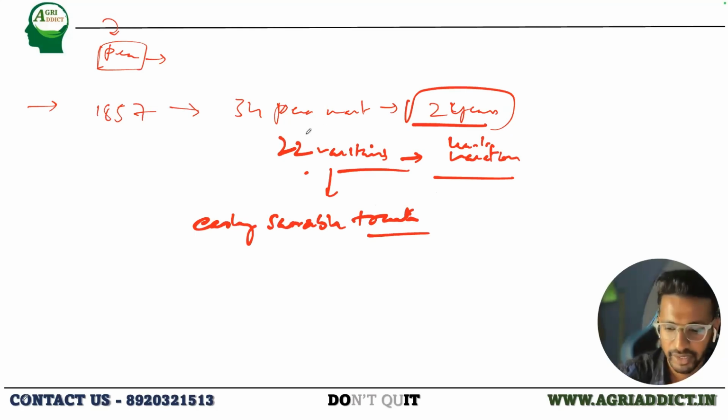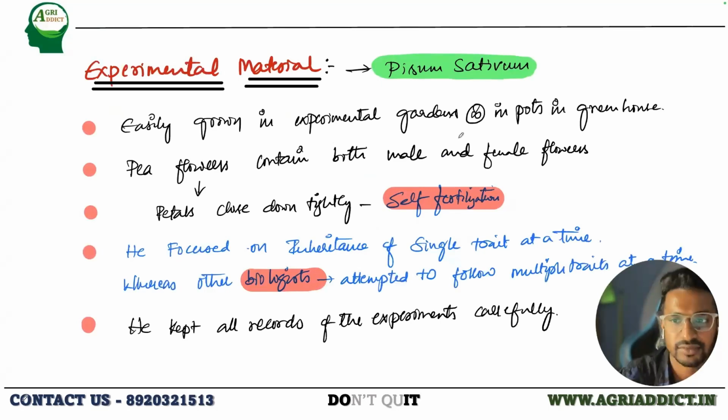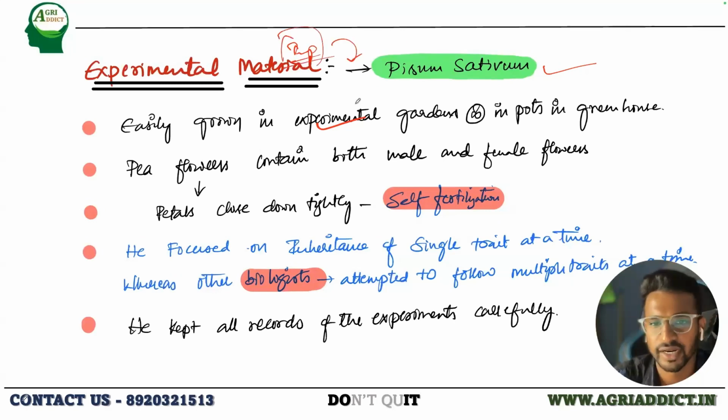The experimental material was, as I said, Pisum sativum, and they were easily grown in the kitchen garden. So this is very important about his experimental material, why he selected the pea. They will definitely directly ask you in either assertion-reasoning or statement-based questions. So make sure to know all these points. Okay. Next.